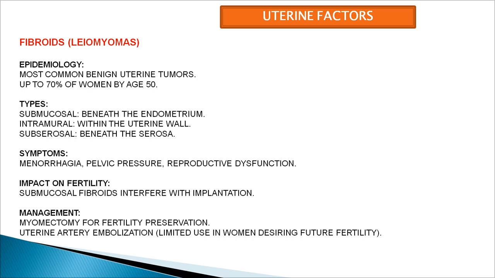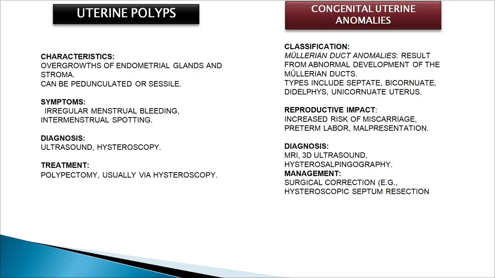Symptoms would be menorrhagia, that means increased blood flow in the menses, pelvic pressure because of the increased blood flow in the uterus, and reproductive dysfunction because submucosal fibroids distort the uterine cavity and difficult implantation happens. The management would be myomectomy for fertility preservation and uterine artery embolization. However, we don't use uterine artery embolization much in fertility cases because if the uterine artery is embolized, there is decreased blood flow to the uterus and we need the uterus for fertility.